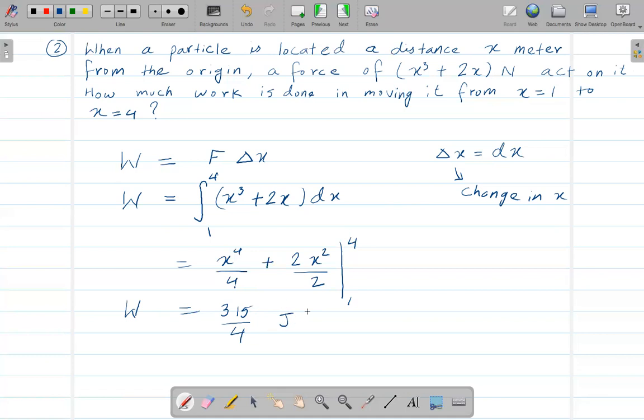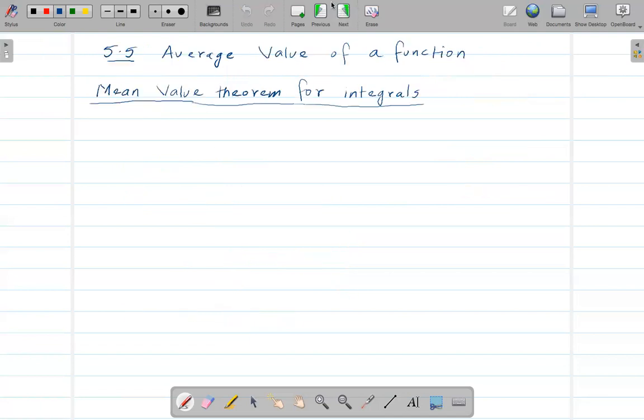It's important. You might lose some points if I don't see any unit. So please make sure you write that at the end if I ask something like this in the exam.